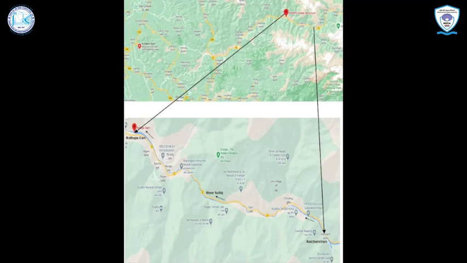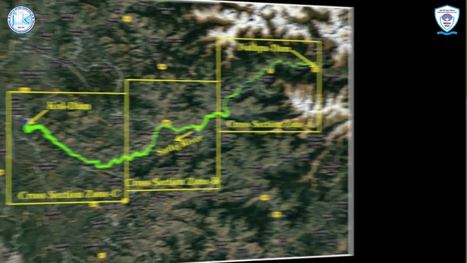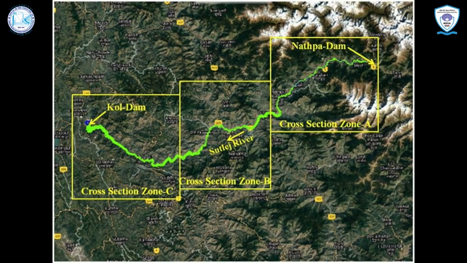The villages and other installations located along the banks of river Satluj likely to get affected by dam break flood have also been identified for preparation of emergency action plan in case of dam break. The likely maximum discharge, water surface elevation and velocity at different locations downstream of the Nathpa Dam due to dam break flood have been estimated. The inundation maps were superimposed on the base map available with GIS for identification of vulnerable areas.